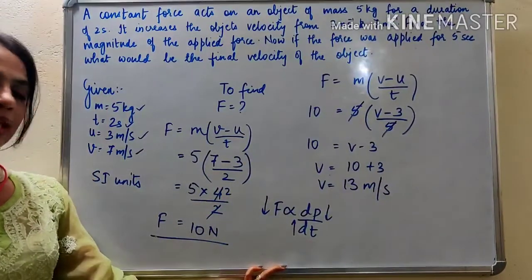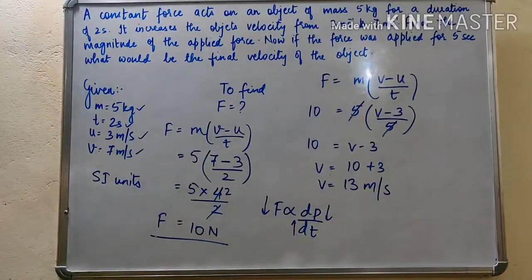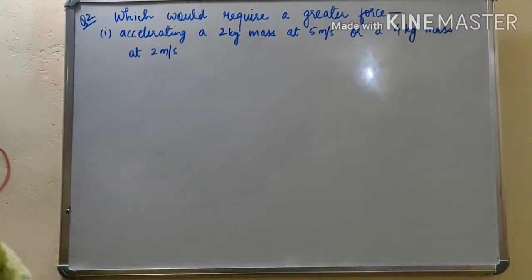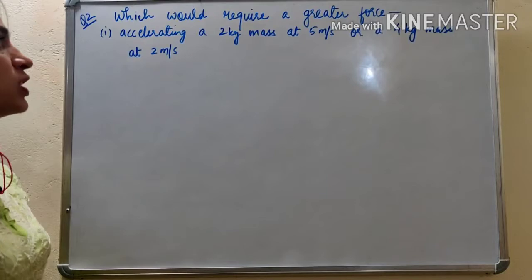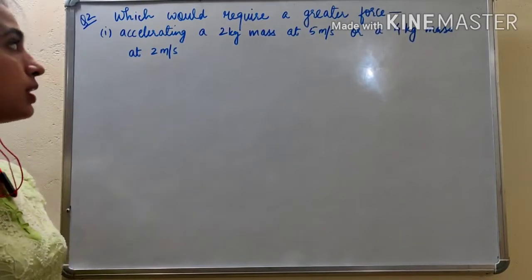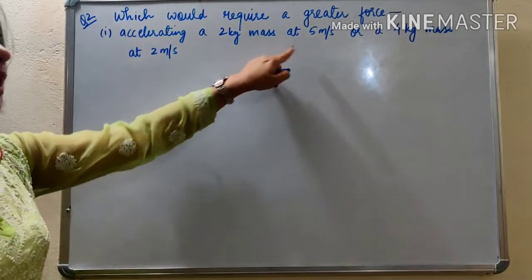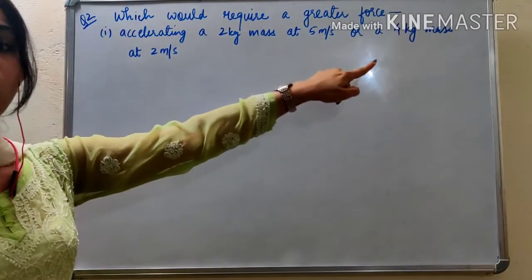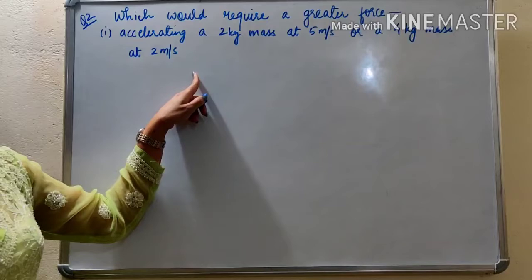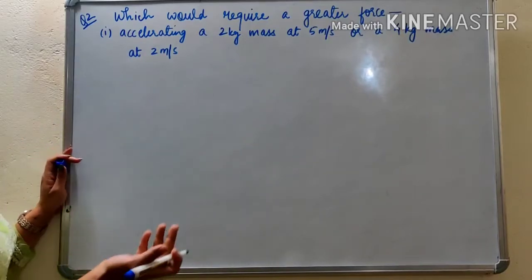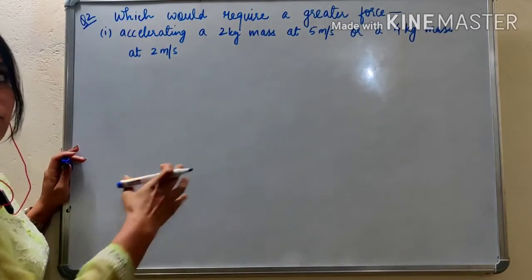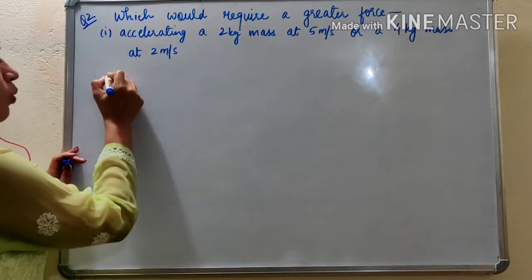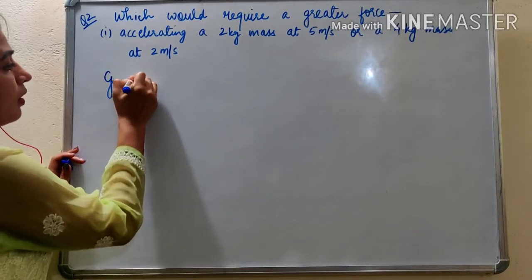Let's look at the second numerical. So the next question says, which would require a greater force? Accelerating a 2 kg mass at 5 meter per second or a 4 kg mass at 2 meter per second. So we have to tell in which case the force will be more. So here what is given?